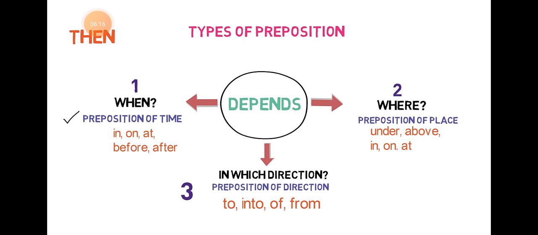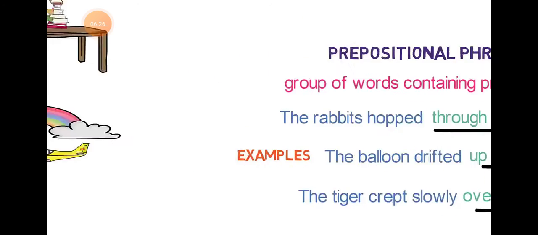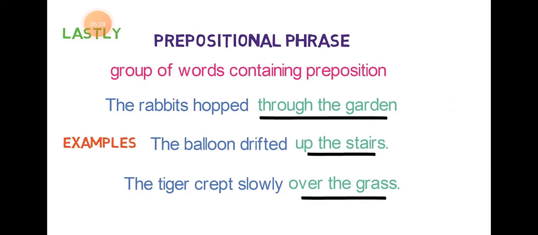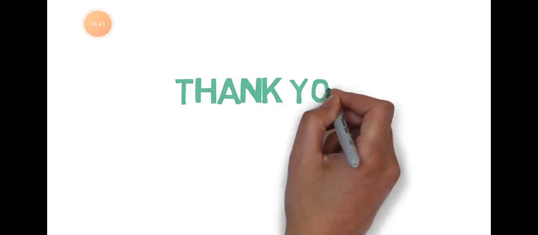Then preposition of place. Third one is preposition of direction. Then we moved on to prepositional phrase. What do you mean by prepositional phrase? The group of words containing a preposition is called a prepositional phrase.